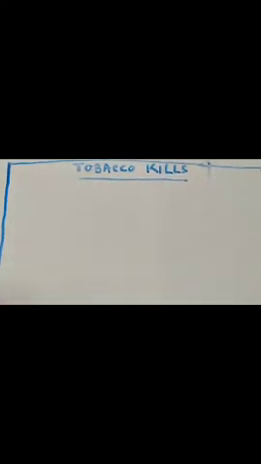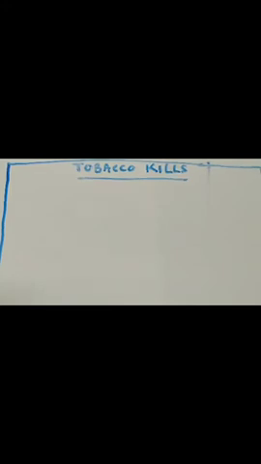My title is Tobacco Kills. Okay, see, I've written it in block letters and I have accordingly underlined it. Now we will move on to our headings.